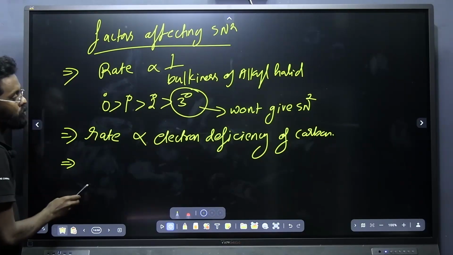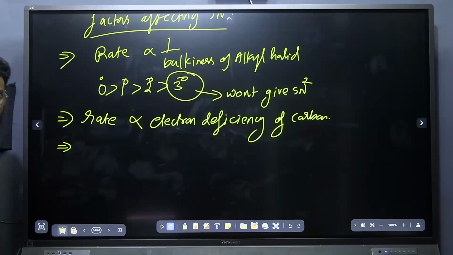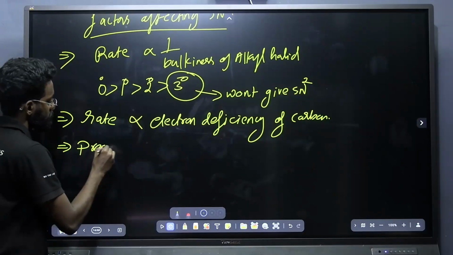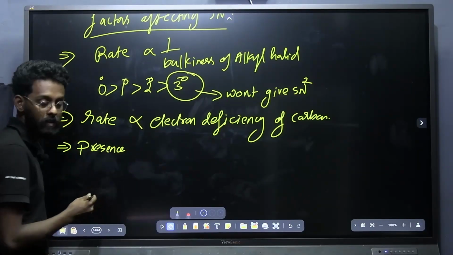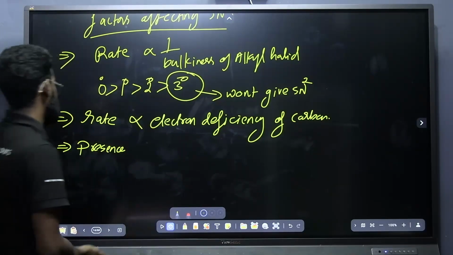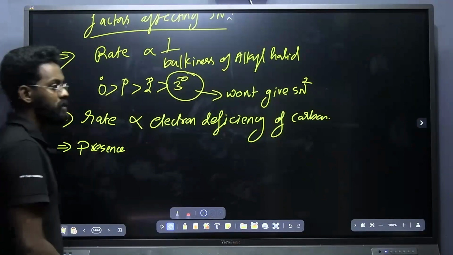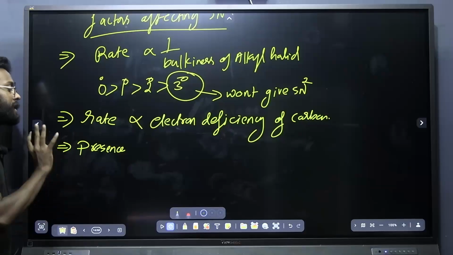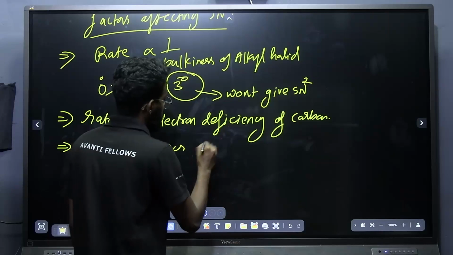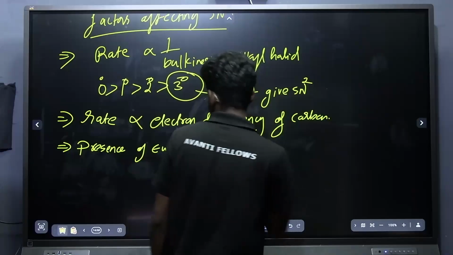So if it is directly proportional to the electron deficiency of carbon, what about the presence of an electron withdrawing group? Does the presence of an electron withdrawing group increase or decrease the rate? It makes carbon electron deficient. Exactly, that's the point. An electron withdrawing group will be increasing the carbon's electron deficiency, so it can be easily attacked by the nucleophile. Presence of an electron withdrawing group increases the rate. Yeah, an example I can give.